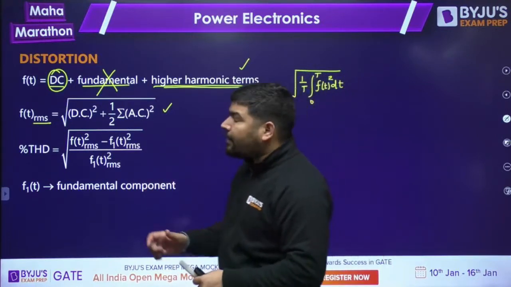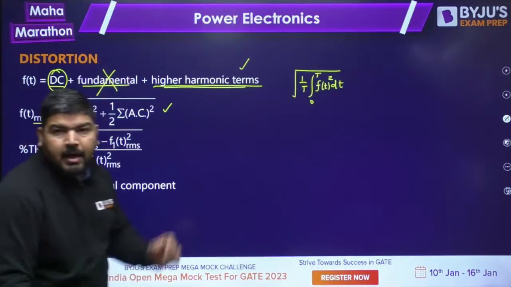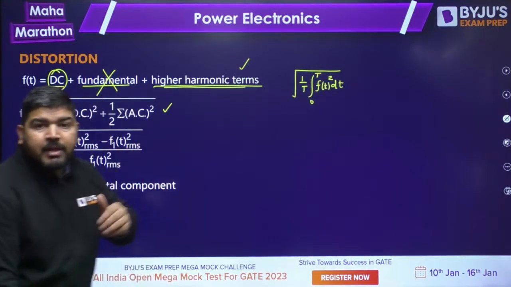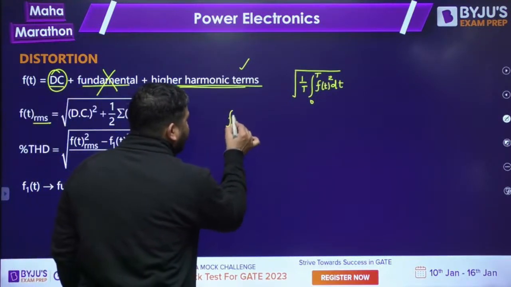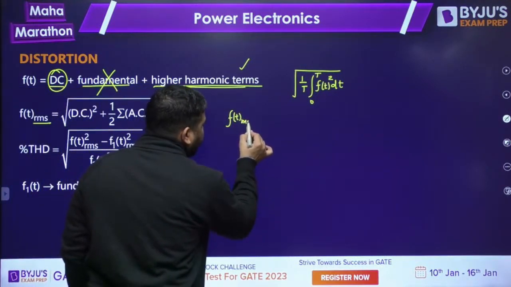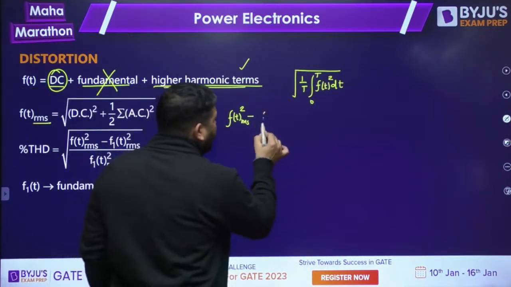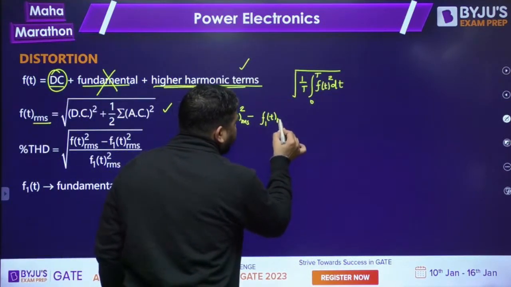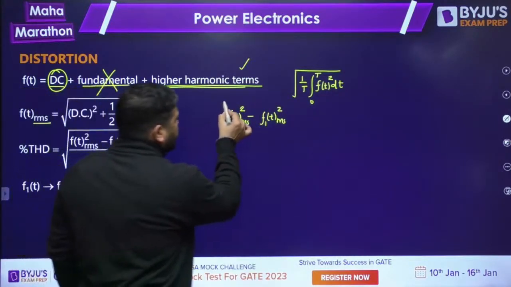It means what will be the RMS value if we remove the fundamental component in f(t). How to check that RMS value? That RMS value will be the square of the total function RMS value, minus the fundamental component RMS value squared, and take the root of this.